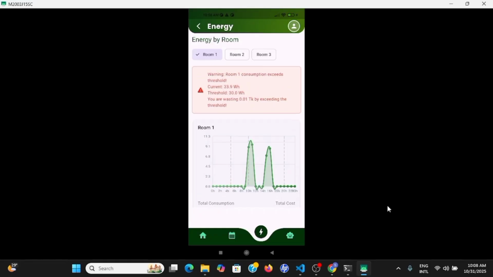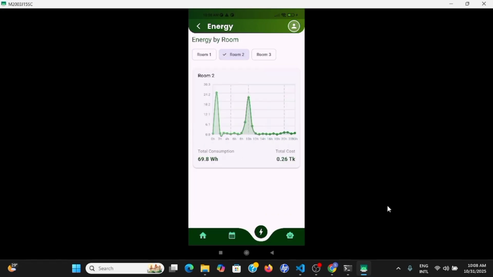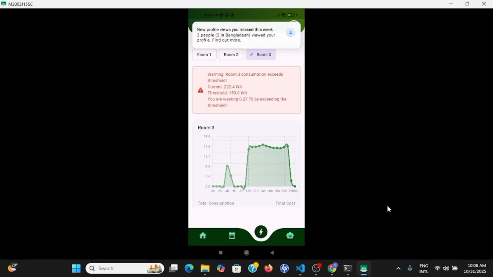So in this way, in the warning section, we are also showing how much taka they can save if they use the energy in more proper ways. In room number two, we are seeing that it is not crossing the threshold. And in room number three, we are seeing that the energy consumption also crosses the threshold.